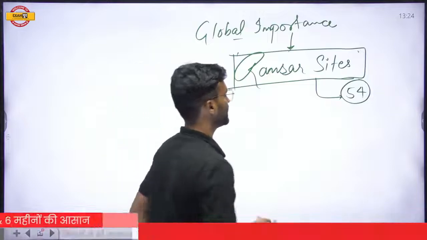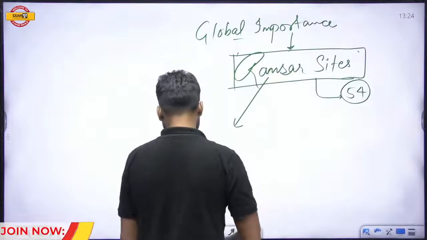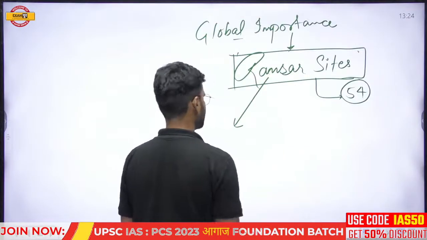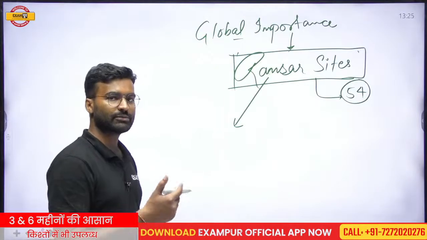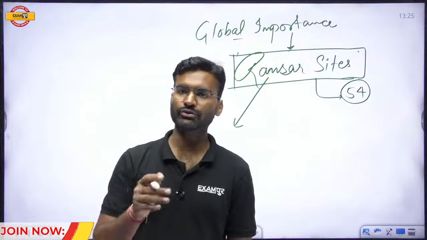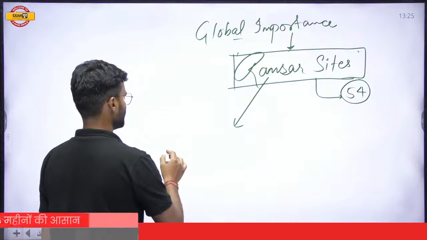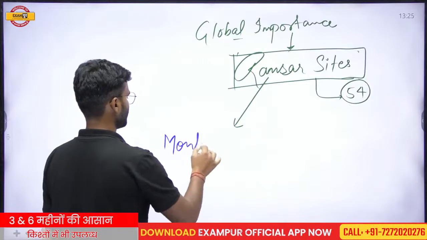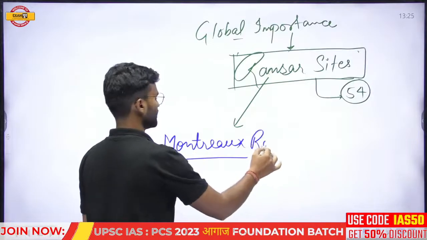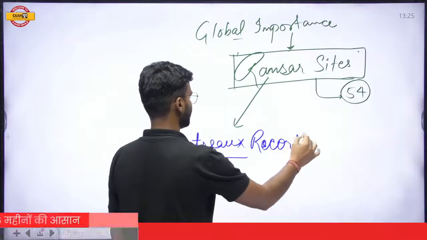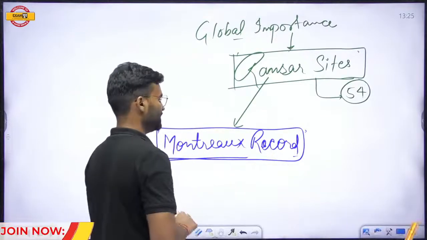Okay, so there are 54 Ramsar sites, and among the Ramsar sites, if any wetland has a threat, or there is a possibility of threat to that wetland due to anthropogenic factors, then this wetland could be included in the Montreux Record. The Montreux Record is a list of wetlands on which there is a threat.